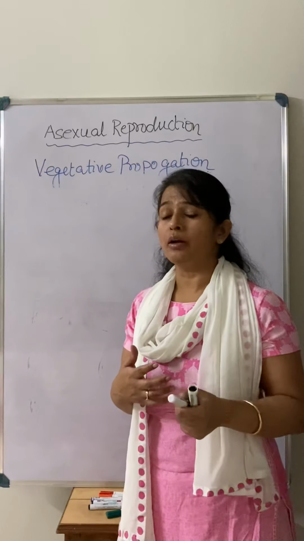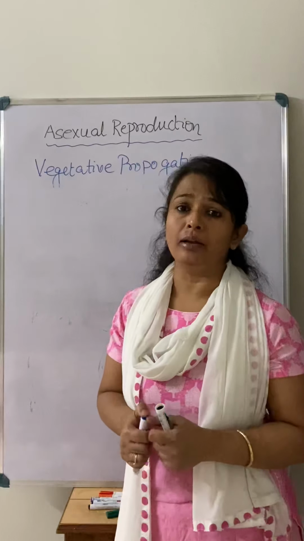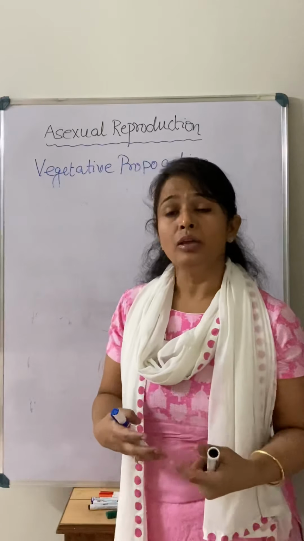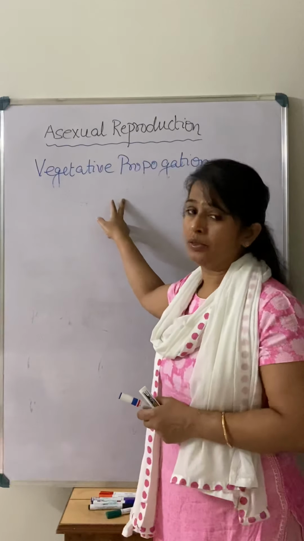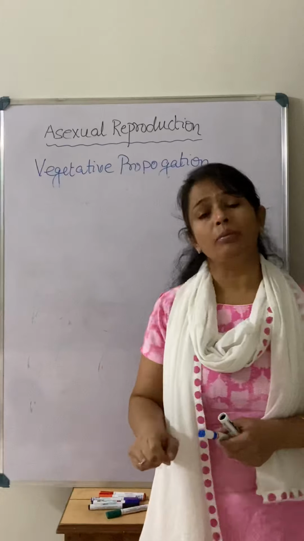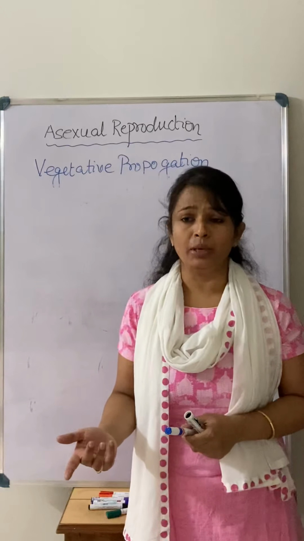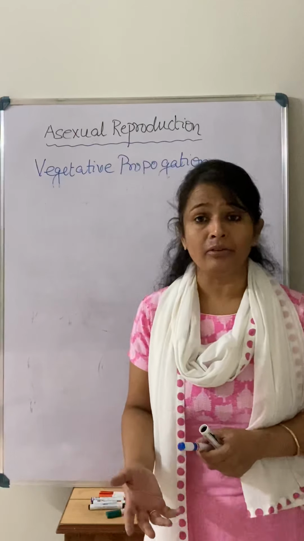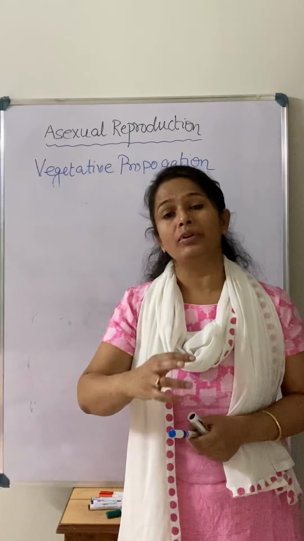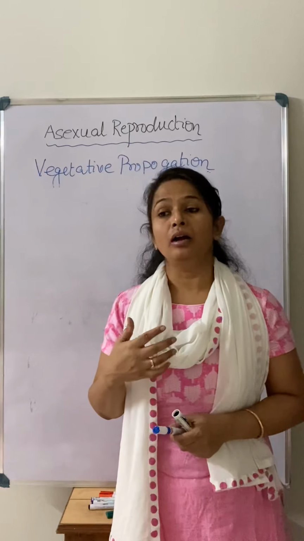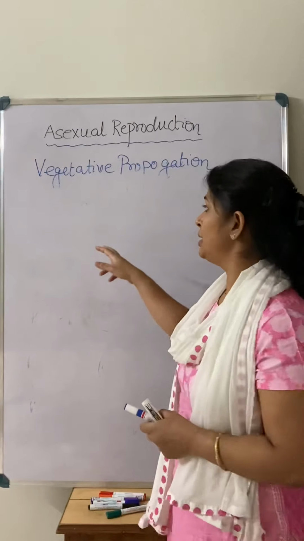But when we want to produce that variety of plant very frequently, how is it possible? In that case vegetative propagation is very useful. By using any part of the plant we can obtain the new variety without waiting for the maturation period. In the vegetative phase itself, by taking the vegetative part of the plant body, we can make new plants. This is the advantage of vegetative propagation.